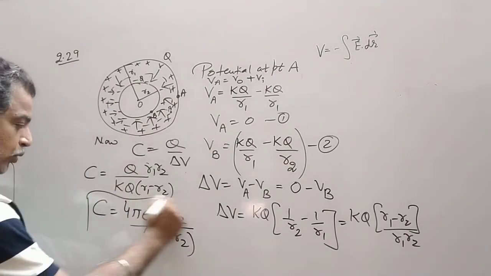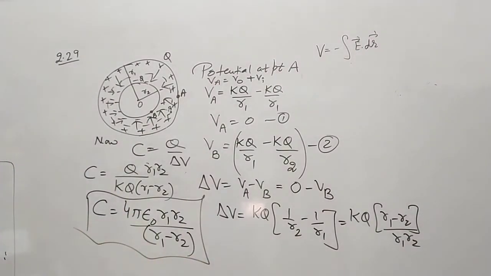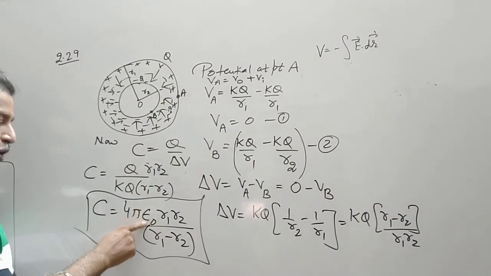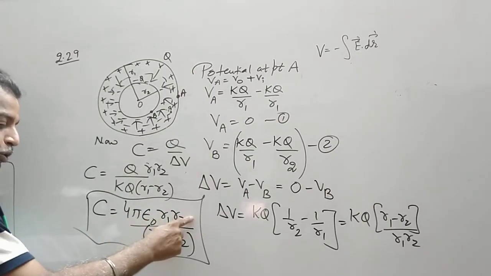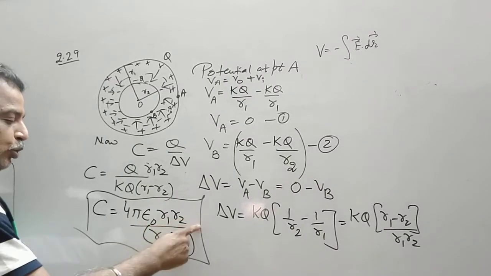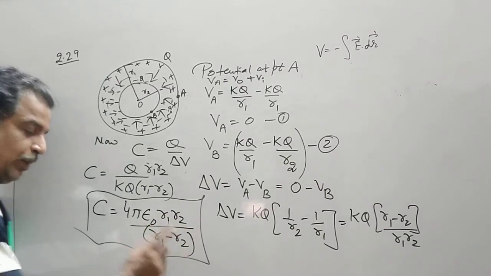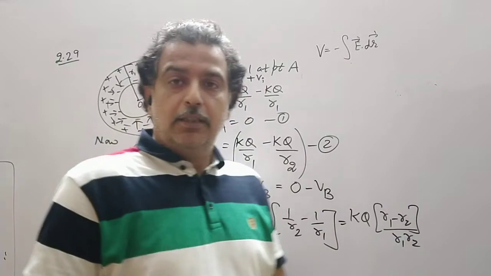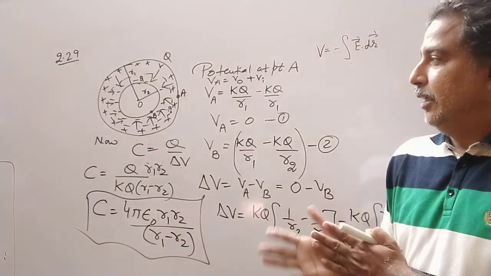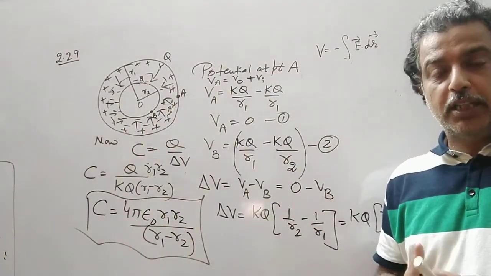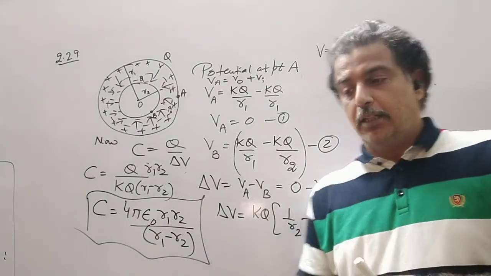So this is how the capacitance of a spherical capacitor is derived, and you have to remember it is 4 pi epsilon naught R1 R2 upon R1 minus R2. Now instead of R1 R2, you remember it is outer radius minus inner radius. So this is the derivation for a spherical capacitor.